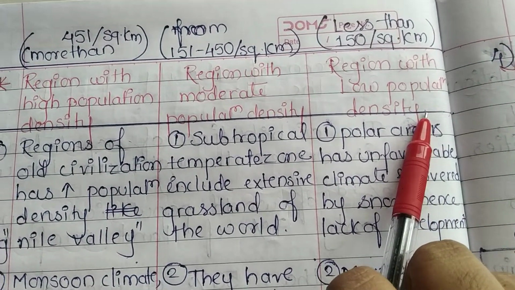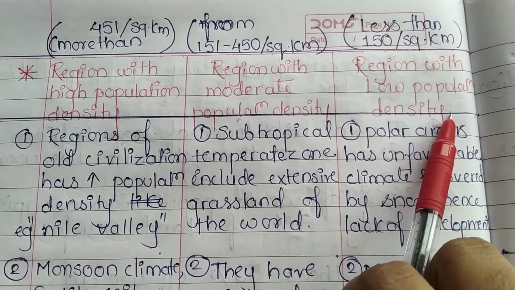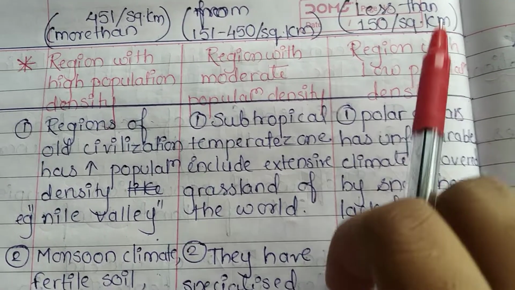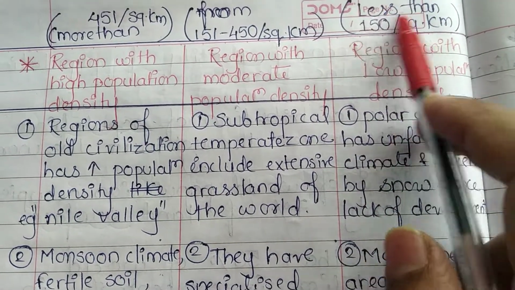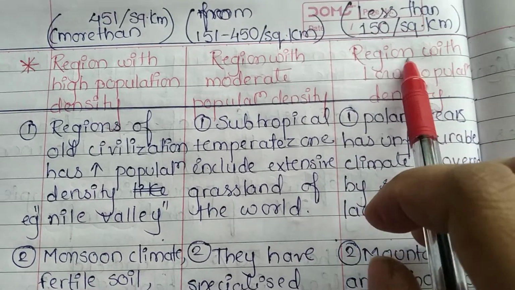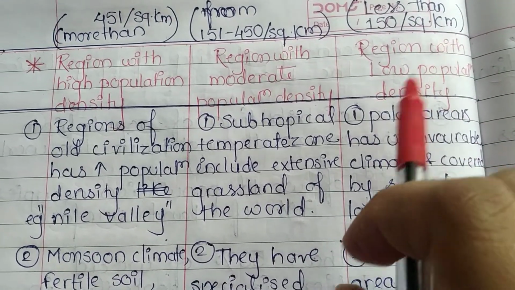Now the last is region with low population density. Wherever the population is very less, such type of region is considered as region with low population density. Wherever the population is less than 150 per square kilometer, it is considered as region with low population density.